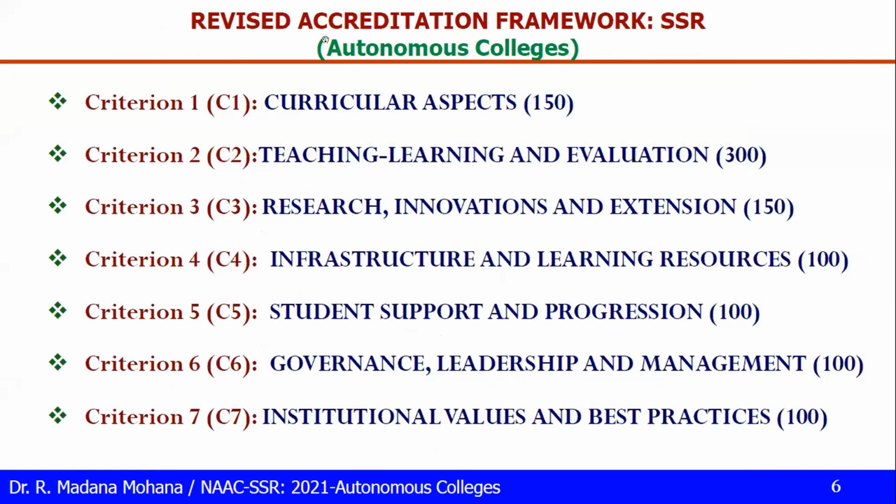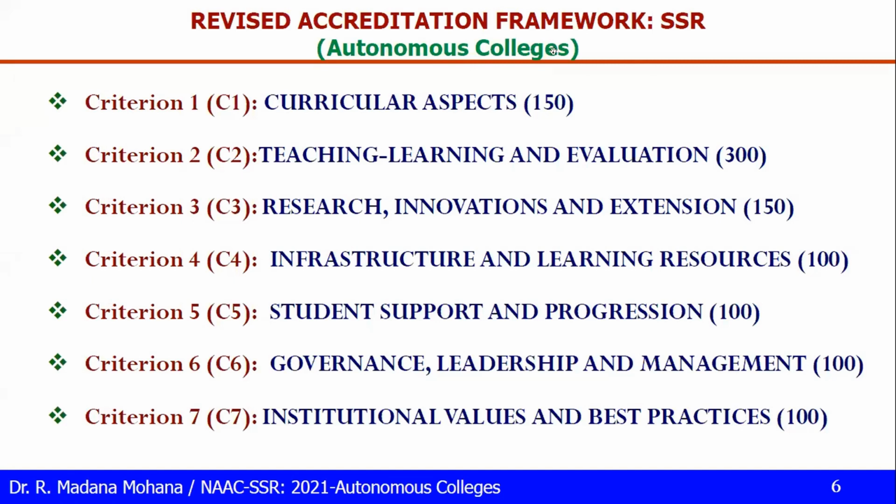Okay, now coming to the revised accreditation framework, from June 2017 onwards the NAAC process was made online. Before that, it was offline. At that time, we had to prepare our self-study report and submit hard copies via courier or post to the NAAC office. After receiving the documentation, the NAAC peer team would visit the campus and evaluate all the 7 metrics. At that time, there was no discrimination like qualitative and quantitative metrics. Now, from June 2017 onwards, the pattern was changed. They made everything online.